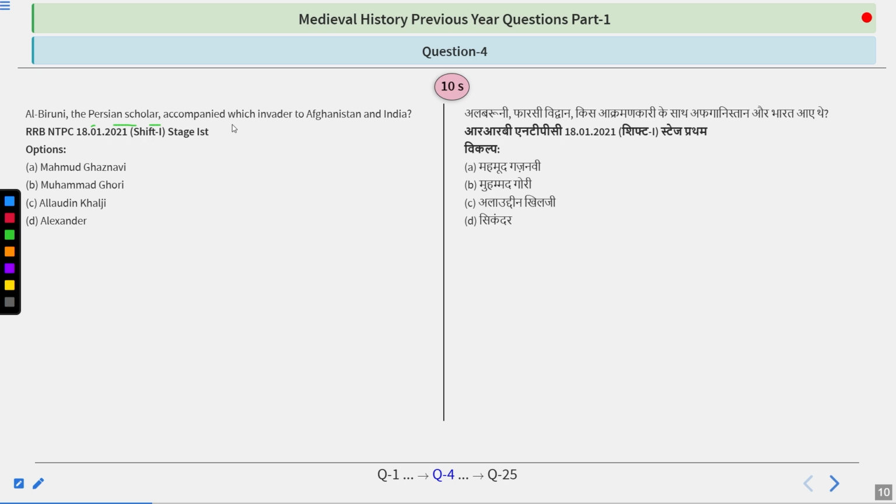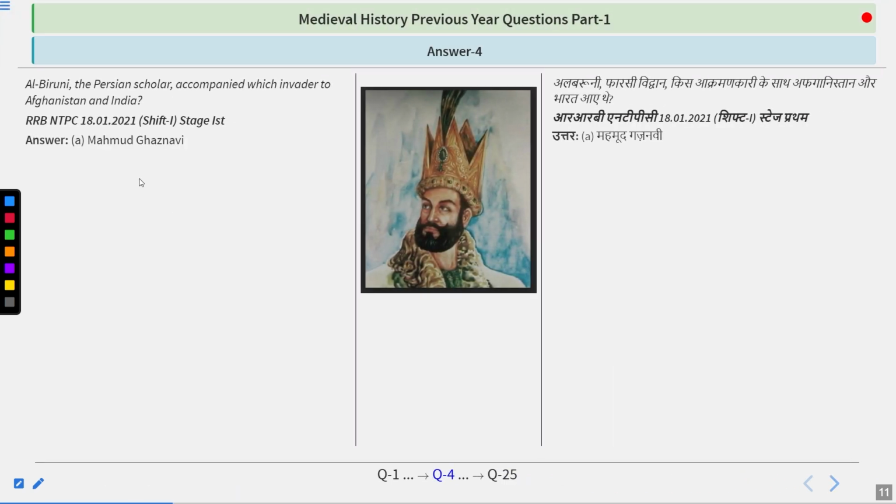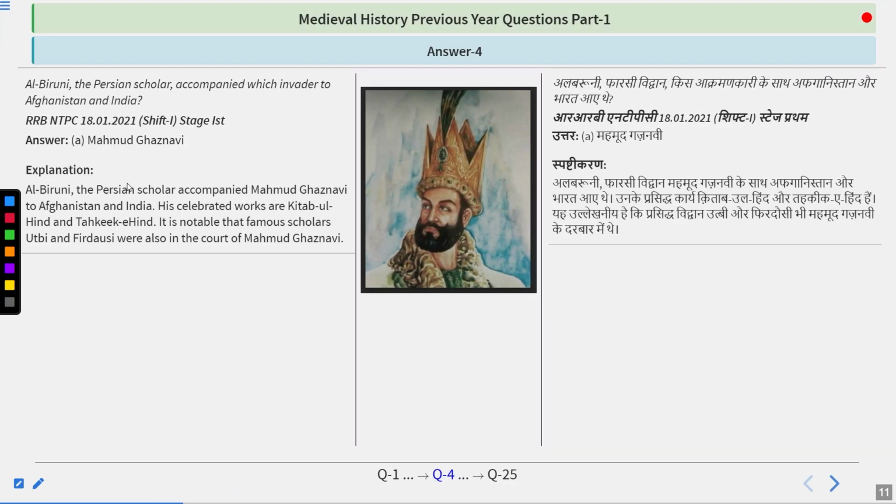Al-Biruni, the Persian scholar, accompanied which invader to Afghanistan and India? Options are Mahmud Ghaznavi, Muhammad Ghori, Alauddin Khilji, or Alexander. So try to find out the answer. Take your time, guys. We just did this question. The answer is quite simple. The answer is Mahmud Ghaznavi.